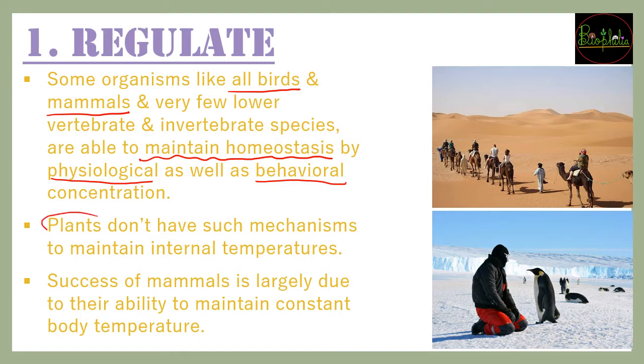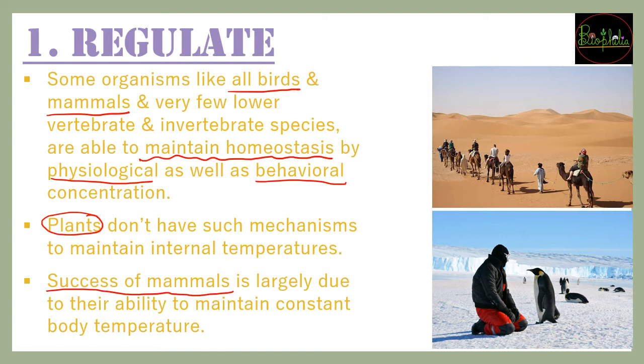This example of regulation is for birds, mammals and a few vertebrate and invertebrate species. But if plants are considered, the plants do not have such a mechanism of maintenance of internal temperature. Generally mammals have a very good mechanism of regulation, and because of that the mammals have been very successful.